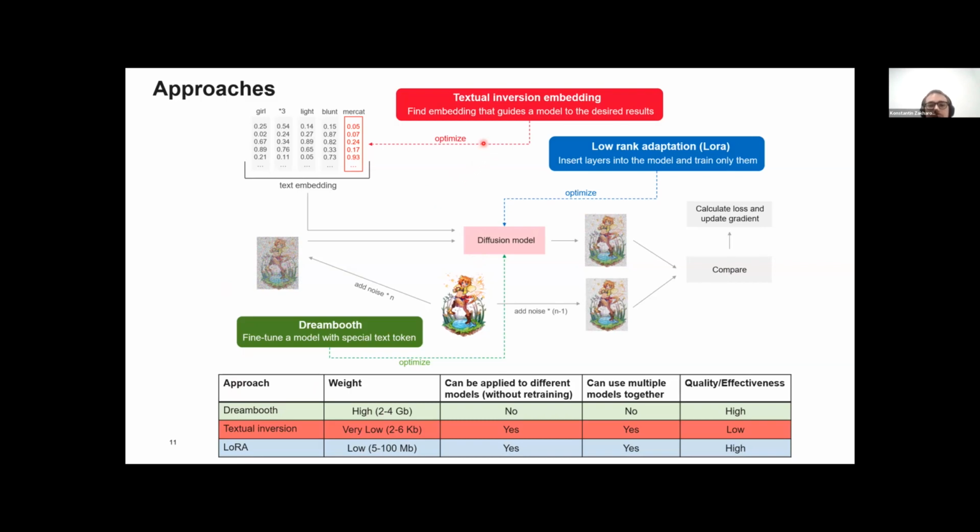Textual inversion, basically, we create an additional embedding, which we train to represent the initial data, so that the model, when we use this specific embedding, knows what data we want. And the last approach we found is low-rank adaptation.